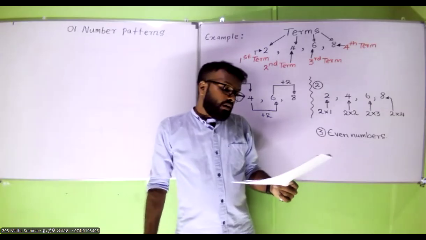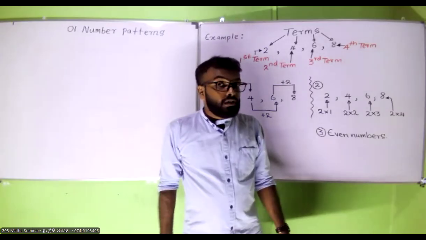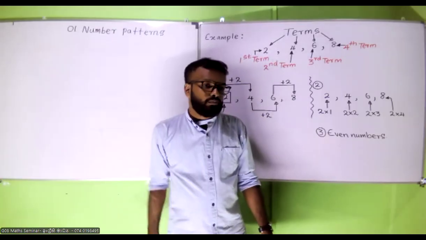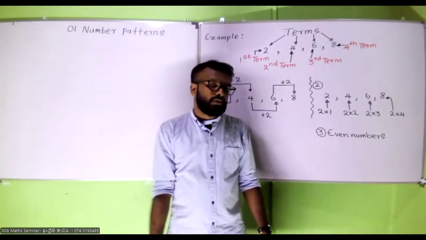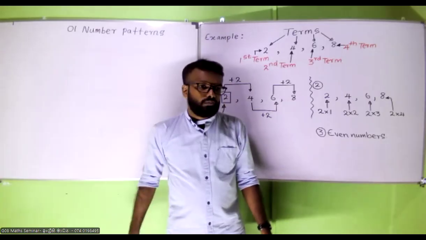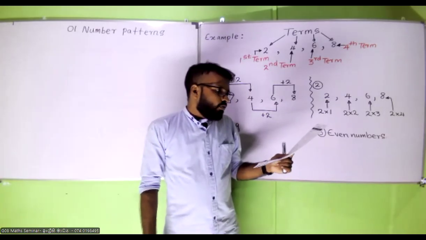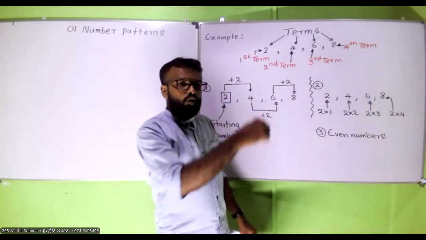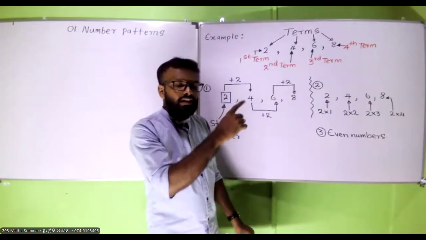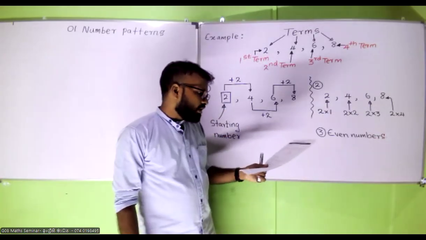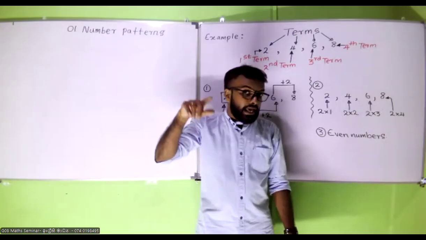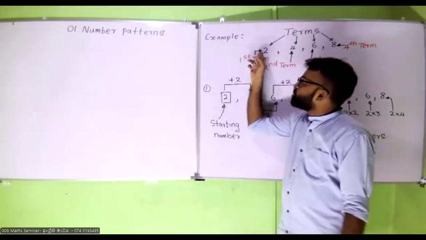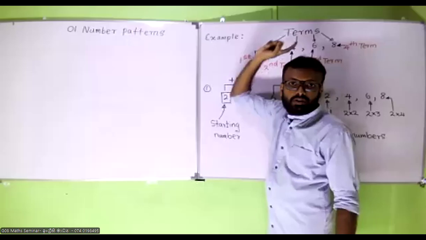Starting from which number? You can see it. Write it down. Starting from number 2. What is the order of the number pattern written in? Ascending order. This is from the small number to the biggest one.